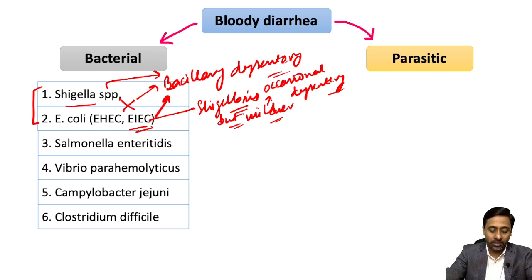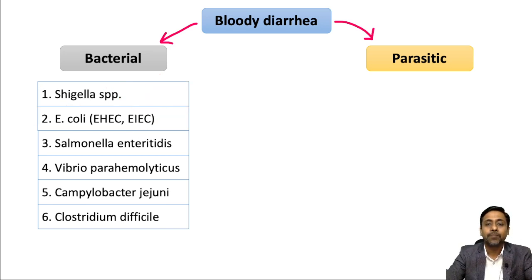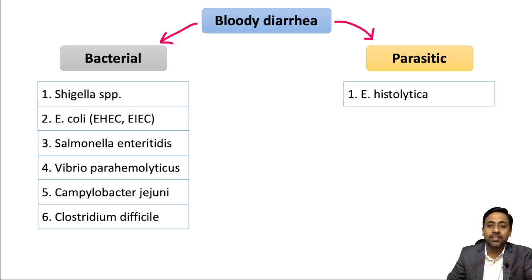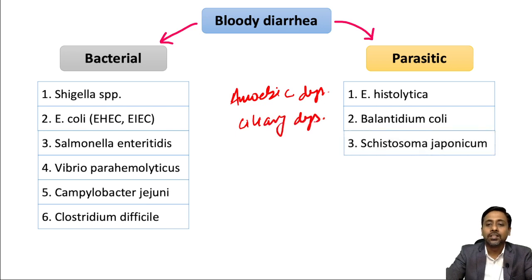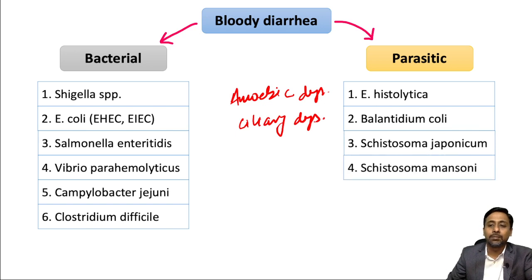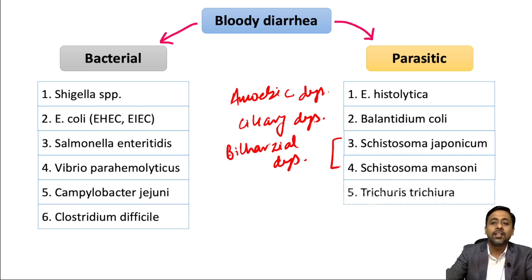Among parasitic, the agents are Entamoeba histolytica, which causes amoebic dysentery, Balantidium coli, which causes ciliary dysentery, Schistosoma japonicum and Schistosoma mansoni, these two together are known to cause bilharzial dysentery, and then Trichuris trichiura.